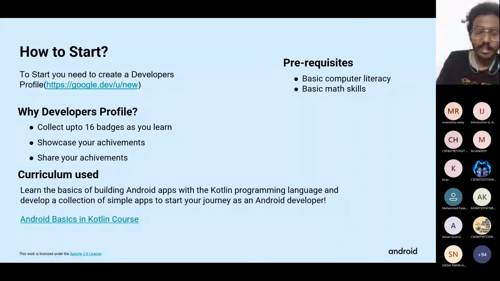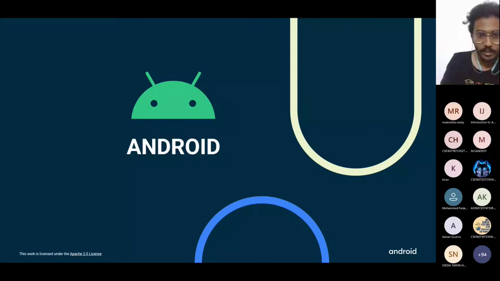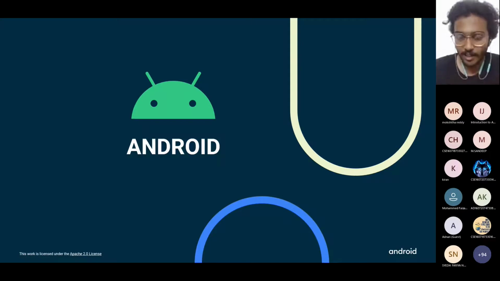So where to start? The first and foremost thing you need to have is a developer's profile. I'll show it to you later in the course. Okay. So let's go with the basics.